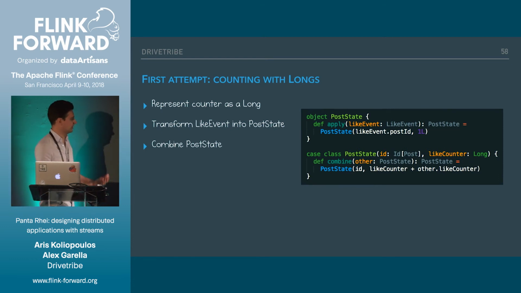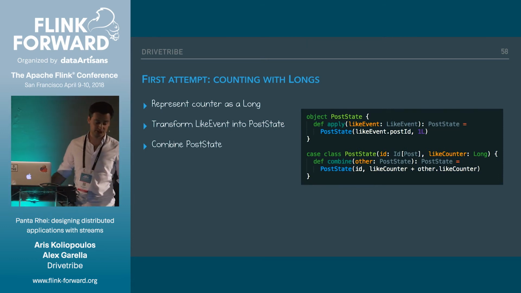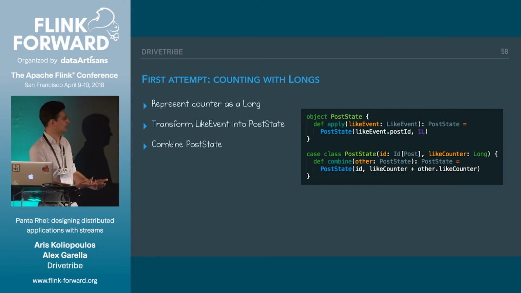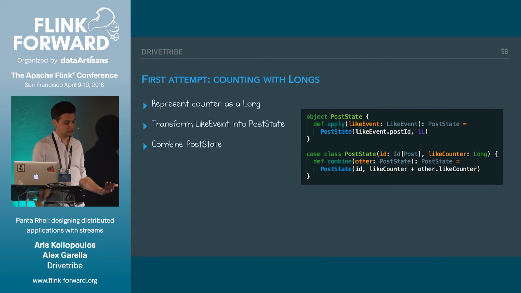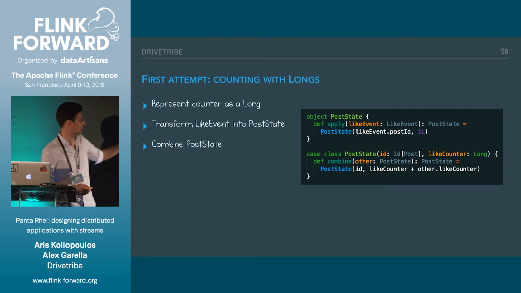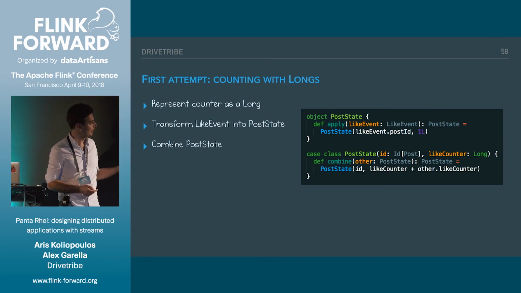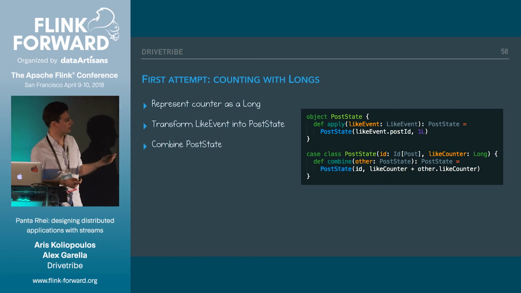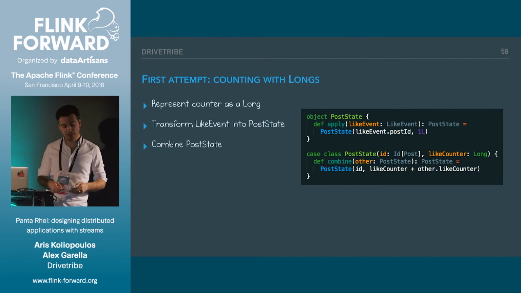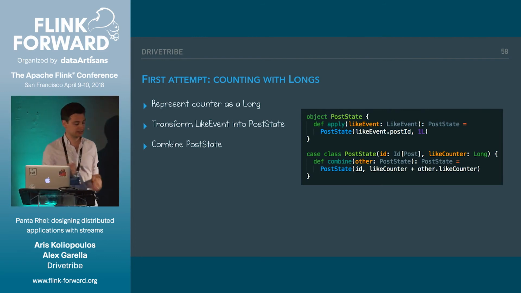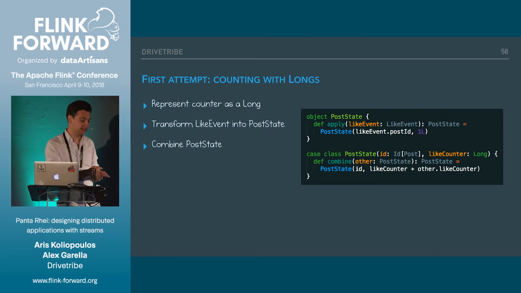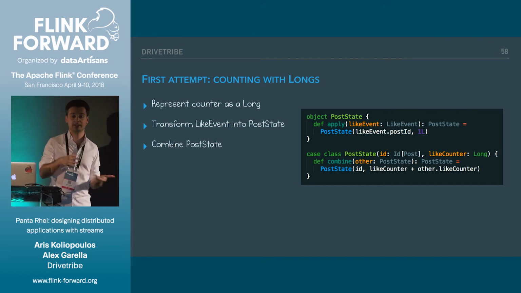So, first attempt: how do you usually count stuff? Well, with numbers, right? We want to count big numbers, so we can use longs, and we can simply add longs together to count. Essentially, we need to do two things. We need to transform our like event into some kind of state. That's done on the second line. We have the supply method, which takes a like event and transforms it into a post state by taking the post ID and just counting one. The second thing we have to do is combine two states. We take a post state and combine it with another one. We take the ID and just add the two counters together. So we're adding longs, basically.